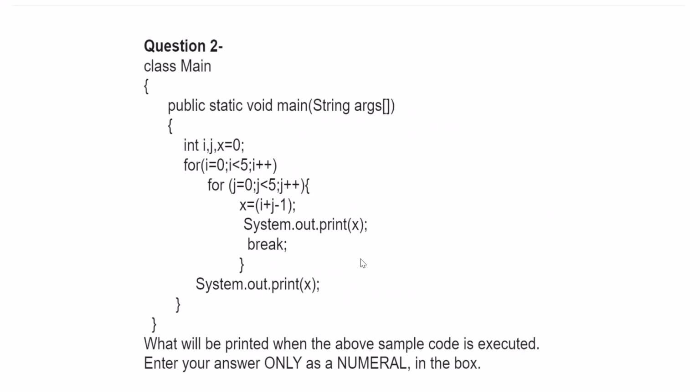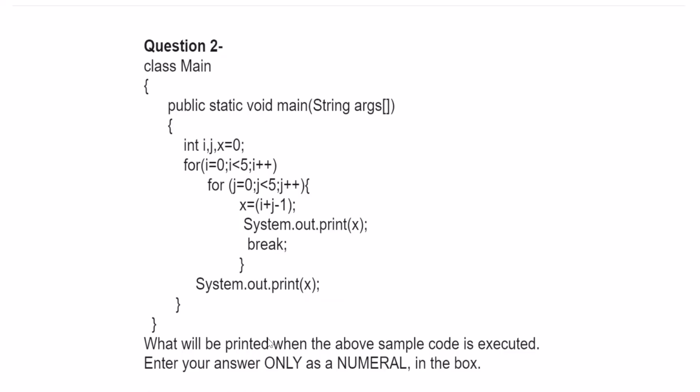Now coming to question number 2. Here you can see again a Java program. There are two loops, the outer loop and then the inner loop, and then some calculation is being done, and then we are doing some printing, then a break statement. So what will happen? Let's start from the very beginning. It is not an MCQ.